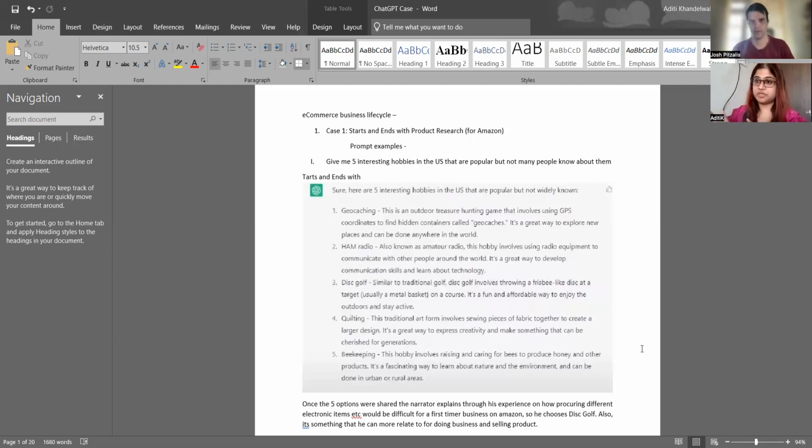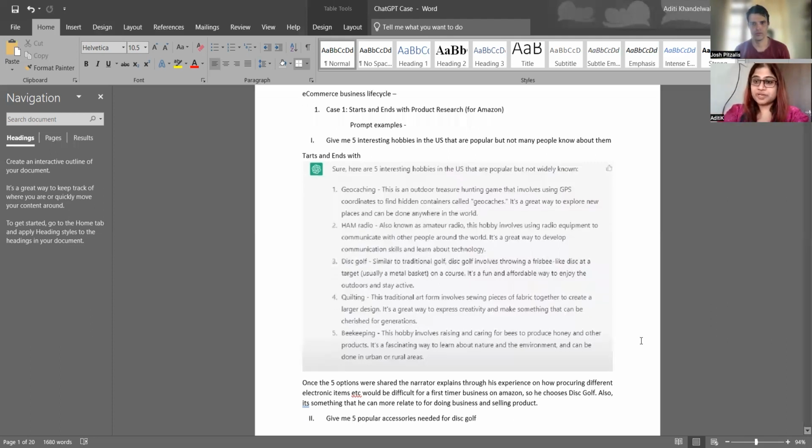Got you. Okay, let's finalize on disc golf, which is an easy to assemble kind of instrument and can go live, and the results can also start showing up in a quicker period of time. Got it. And for quilting and beekeeping, he said that yes, it's quite interesting, but to me, disc golf is something which interests me also. So there was an emotional factor in why he chose disc golf as one of the hobbies, and he is going to be moving ahead with that.